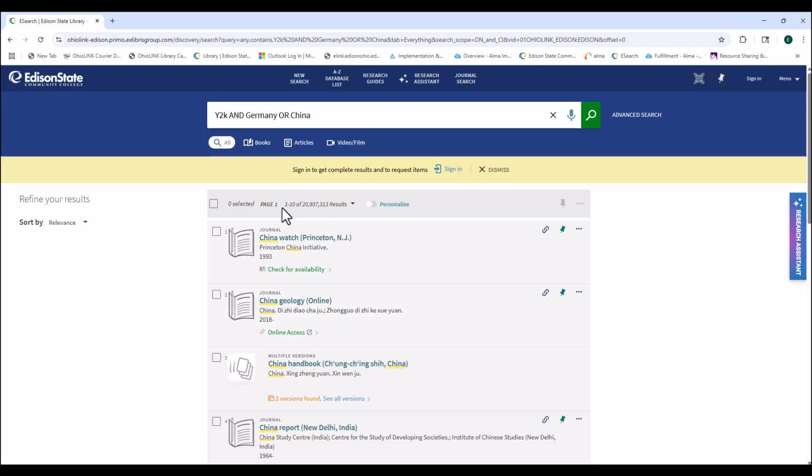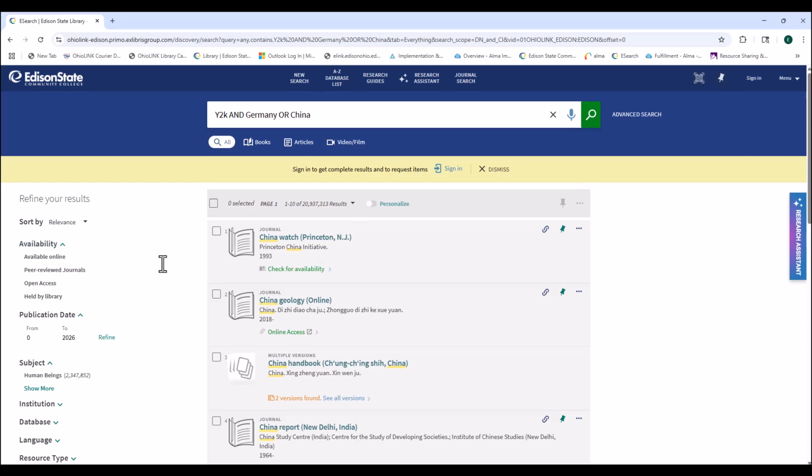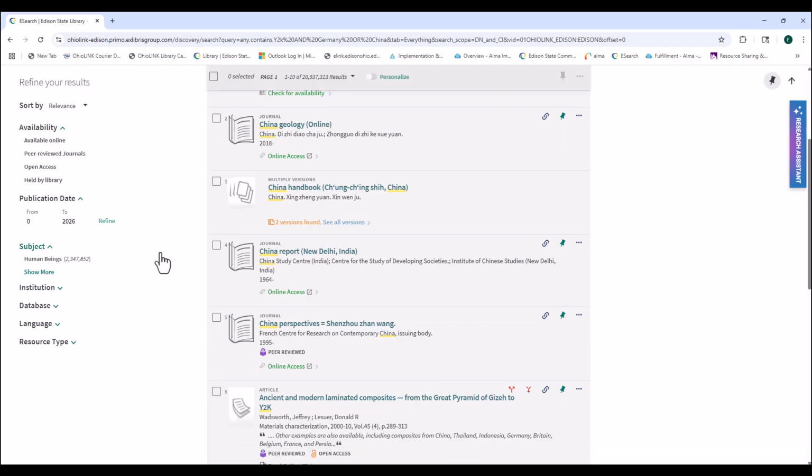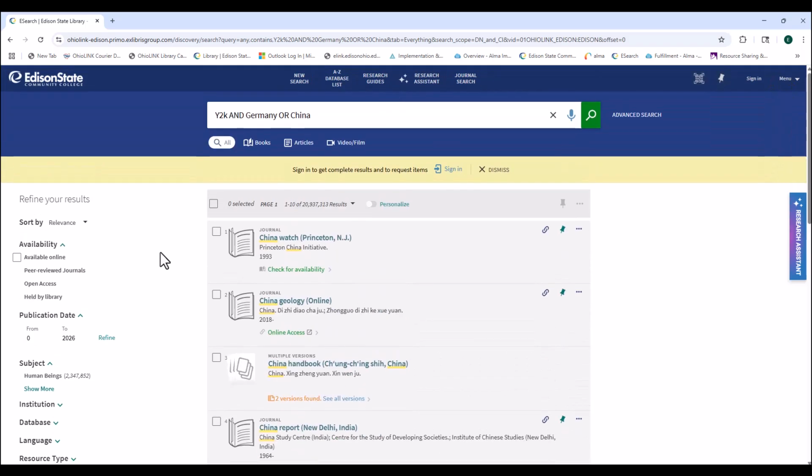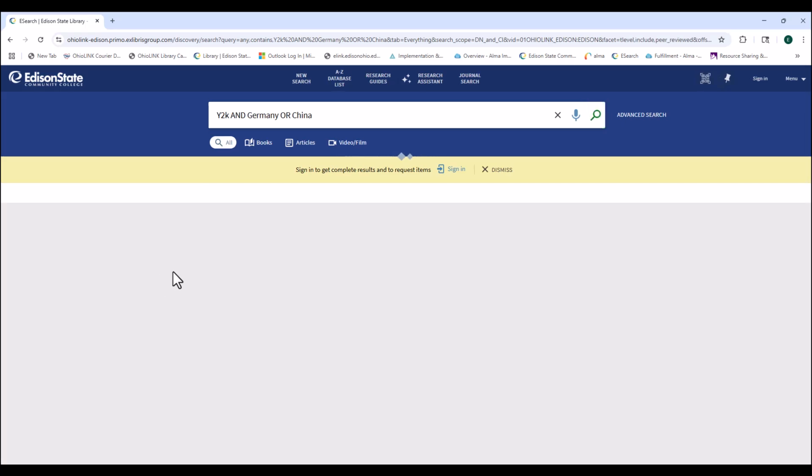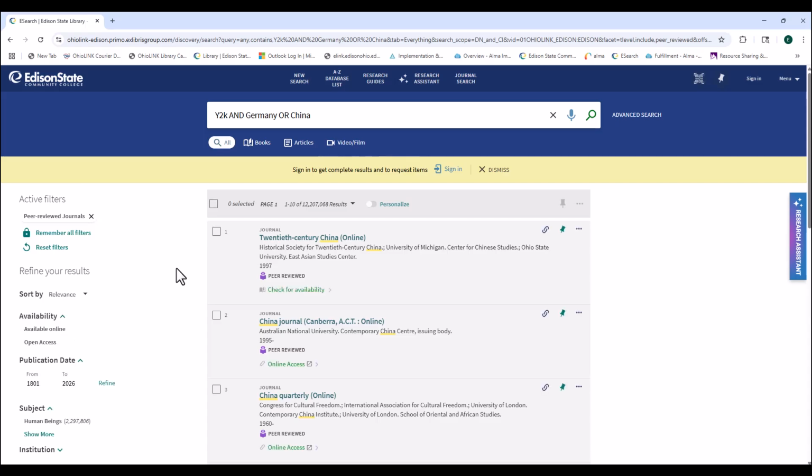Okay, so that gave us 20,000. Oh, 20 million. That's quite a few results. Let's try to narrow that down first thing. We are going to select our peer-reviewed journals. Cut it about half. And then we'll change our dates to the date range. This should help a whole bunch.